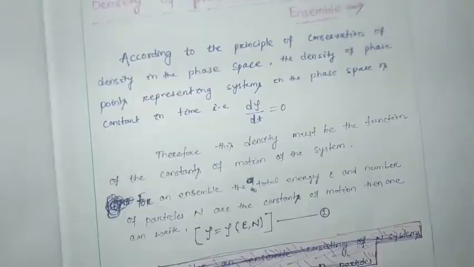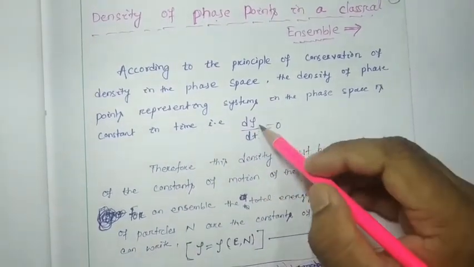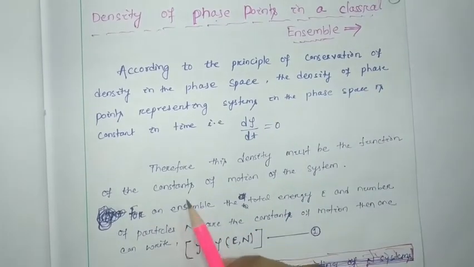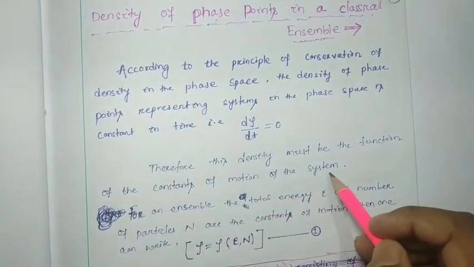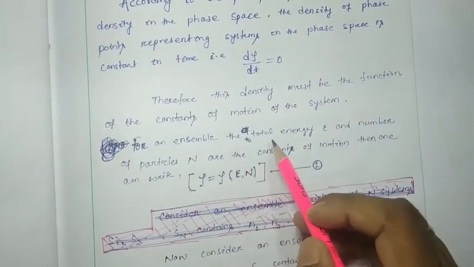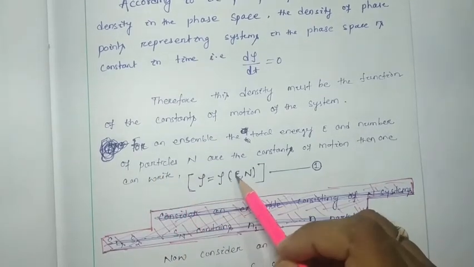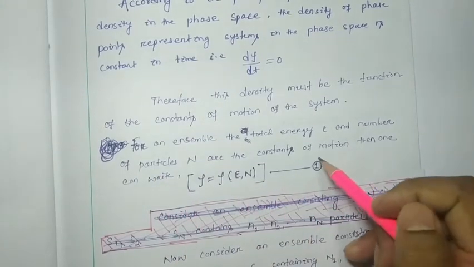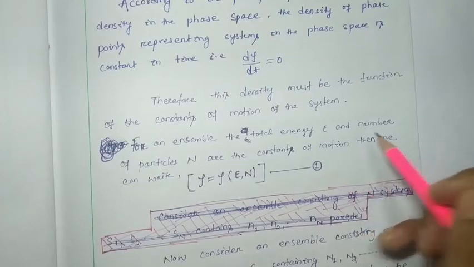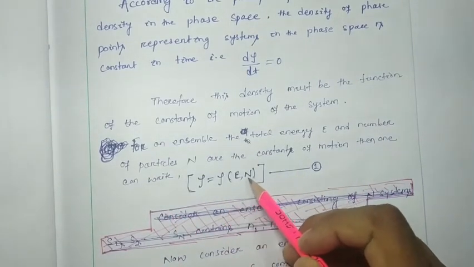So here one can assume that rho is a function of some constants of the motion of the system. For an ensemble, the total energy E and number of particles n are the constants of the motion. Then one can write rho equals rho function of E, n.